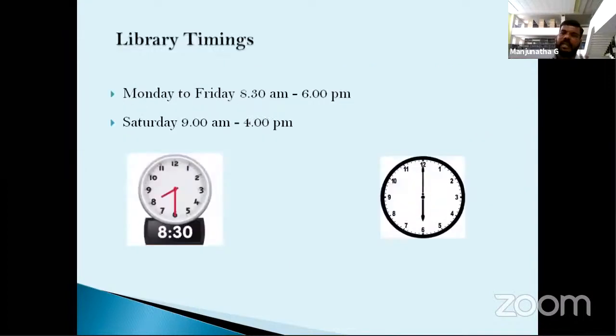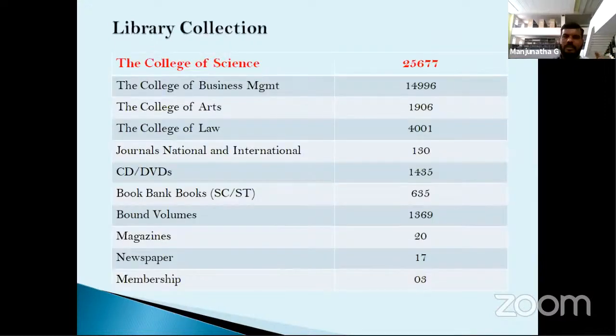Our library timings are Monday to Friday, 8:30 to 6 p.m. Our book circulation timings are 8:30 to 6 p.m. On Saturday, 9 to 4. Now the total library collection: our library has a total collection of 46,580 books. This is the total library collection.